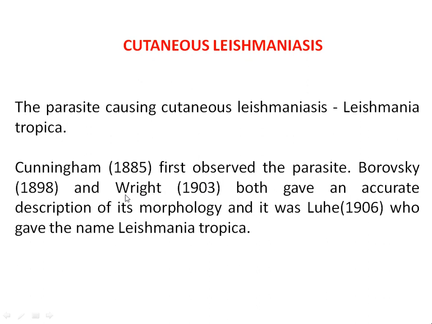The scientist Cunningham, in 1885, first discovered this parasite. Later on, Borovsky in 1898 and Wright in the year 1903 both gave an accurate description and morphology of this parasite. It was Lühe in 1906 who gave the name Leishmania tropica, which causes cutaneous leishmaniasis.